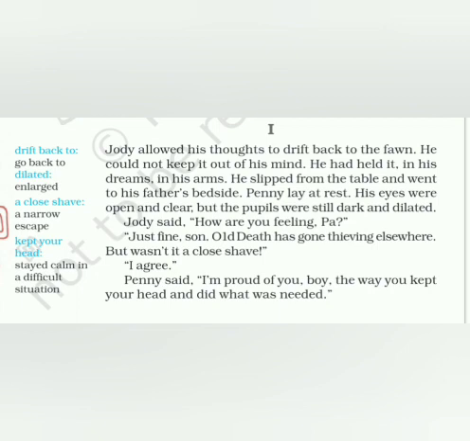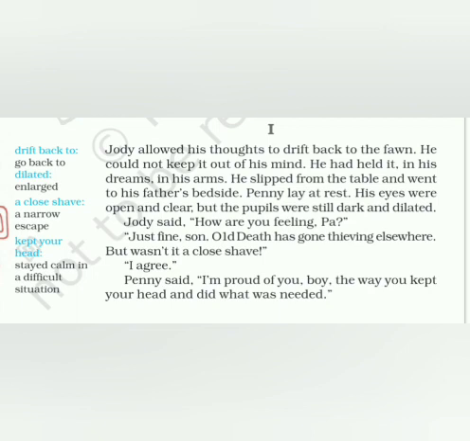Penny lay at rest, and Penny is his father. His father's name is Penny. He was lying in the bed, resting. His eyes were open and clear, but his pupils were still dark and dilated. Dilated means his eyes, the black portion. Pupils means the black portion of the eye, that brown black ball that you have in the eye. That was dilated. It had become big because the poison was still there in his body. No doubt he was out of danger, but he still had to take rest, and there were still signs and symptoms of the poison in his body.